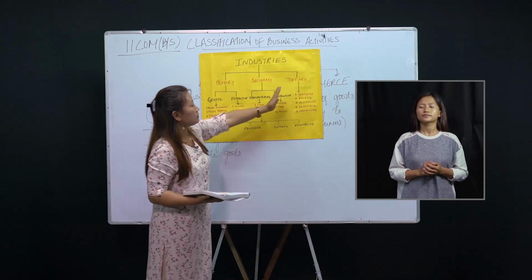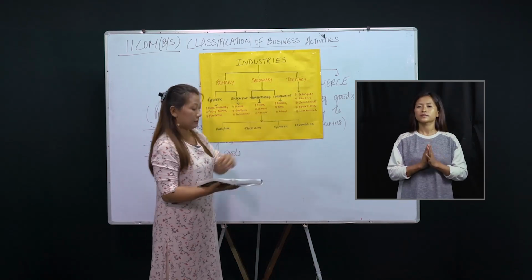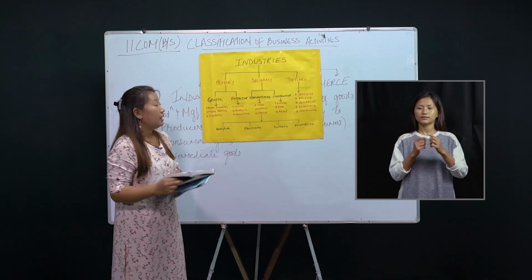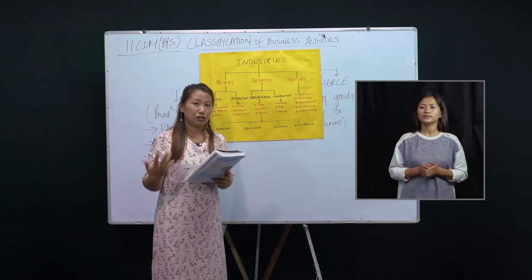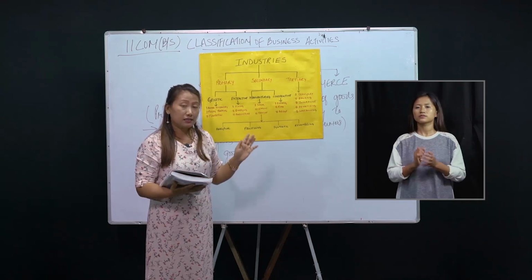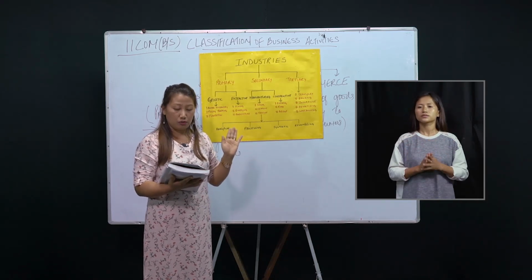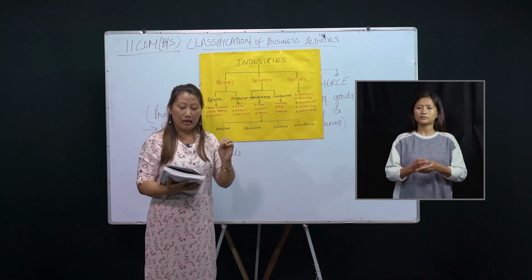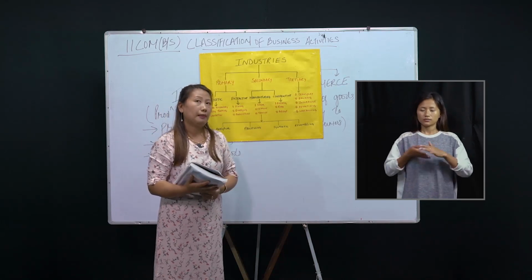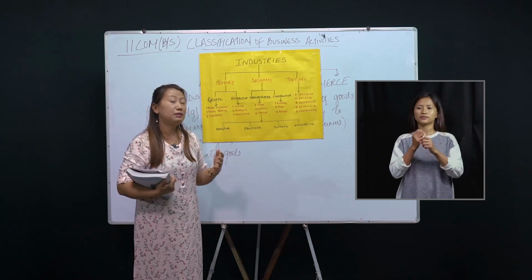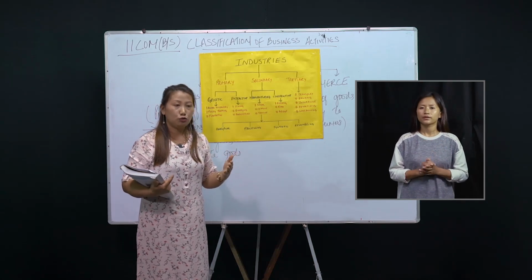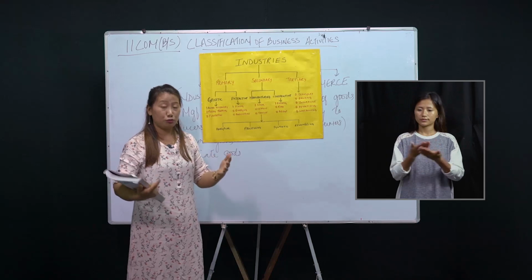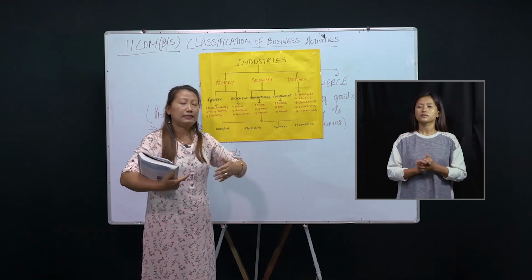Now coming to the last industry, that is the tertiary industry. This tertiary industry is also known as the service industry. Service industry includes those services which help business to move unhindered. That means, as I was explaining, for a businessman to produce or manufacture goods is not the end.